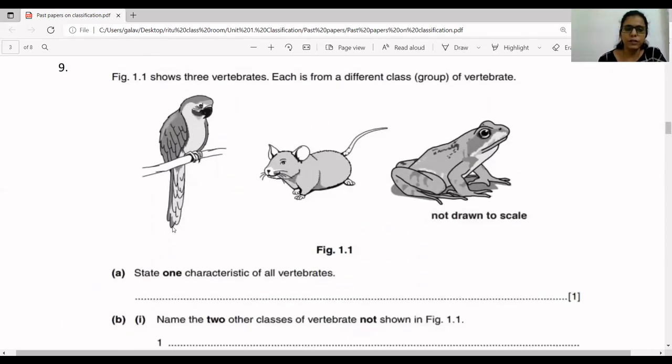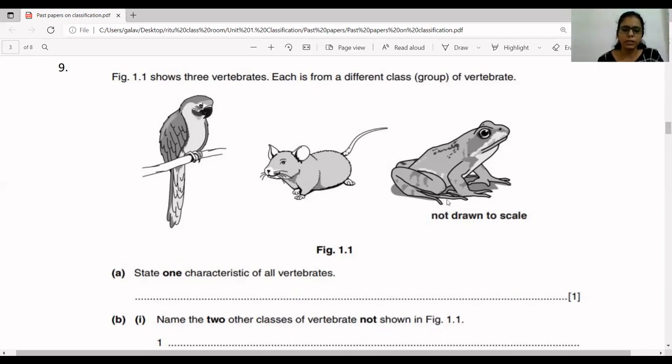9th question is, figure 1.1 shows 3 vertebrates. Each is from a different class or group of vertebrate. Now you know that vertebrates are divided into 5 classes: fish, amphibians, reptiles, birds and mammals. So if you look at these three pictures, the first one is a bird, or aves, the second is a mammal, because they have external ears. The pinna, external ear, can be seen clearly. And the third one is an amphibian.